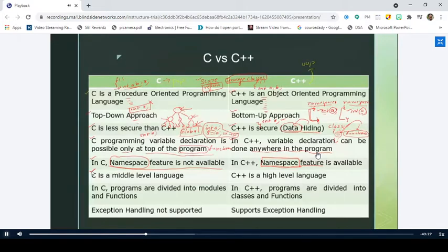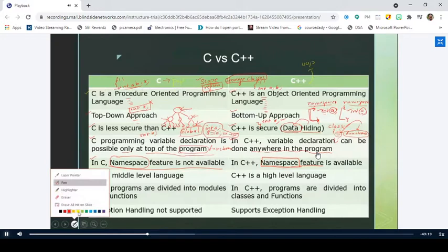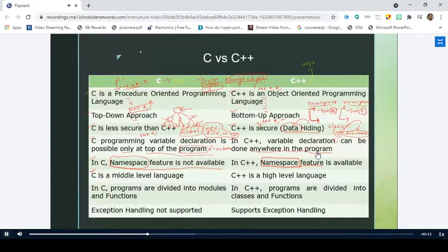So we differentiate the two programming languages, low level language and high level language. Then it will be very clear, right? We have two entities. One is the computer, and another one is the end user, right?